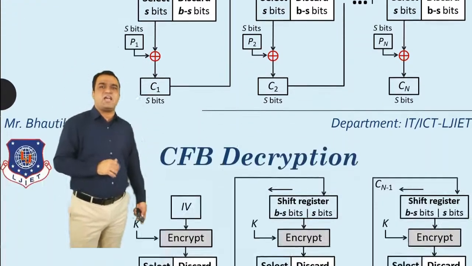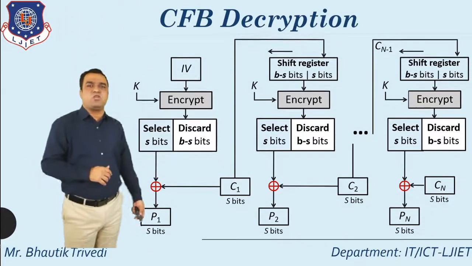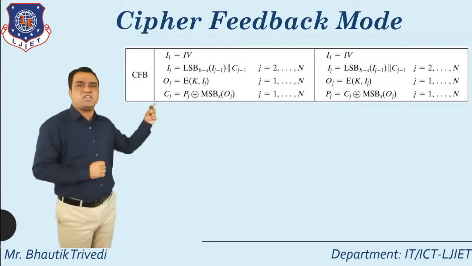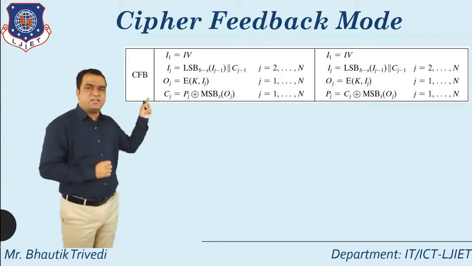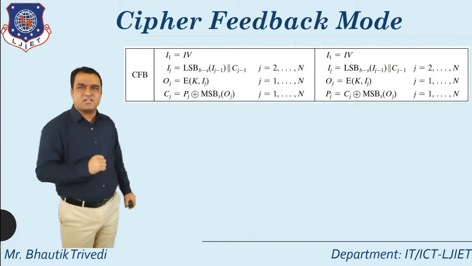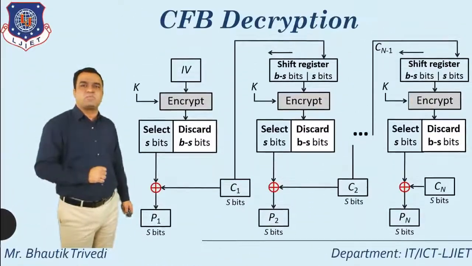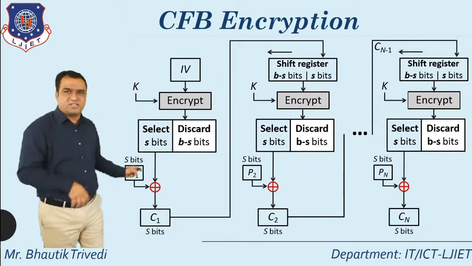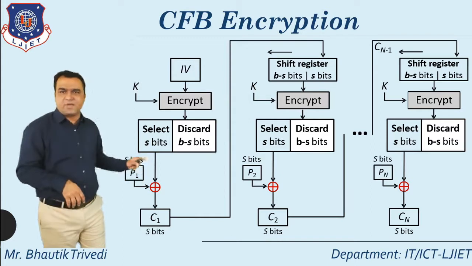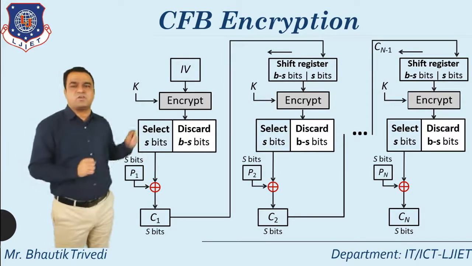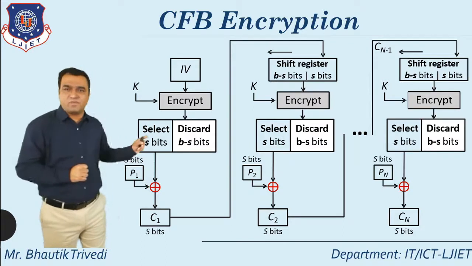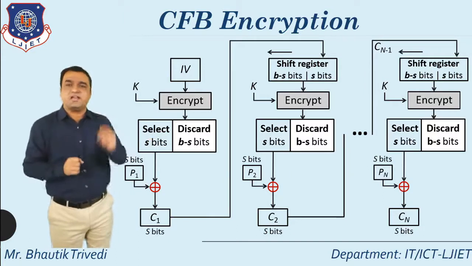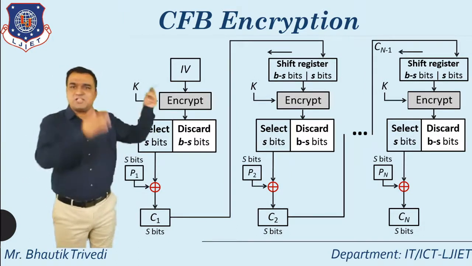So here again I move forward to this particular formula. O1 is equal to EK of I1, and then to calculate the ciphertext, again I move backward to this particular thing. So you properly understood this. If I want to generate the ciphertext, that is the plain text XOR this output. But you must remember one thing: whenever you take the input, you are selecting only S bits and discarding B minus S bits. That is for block 1.